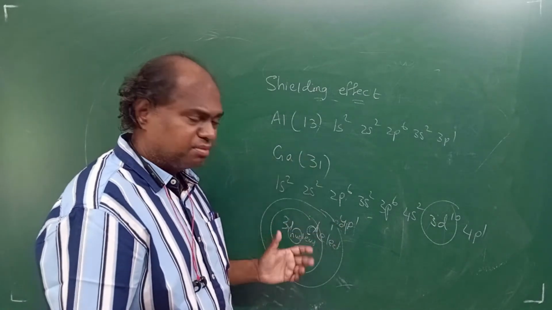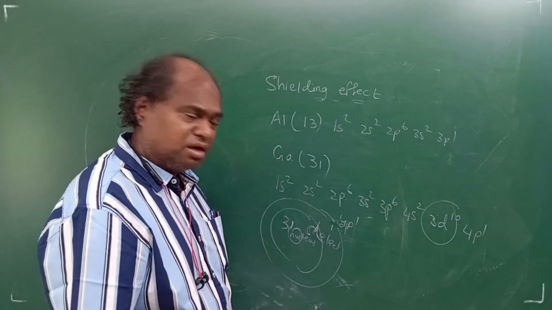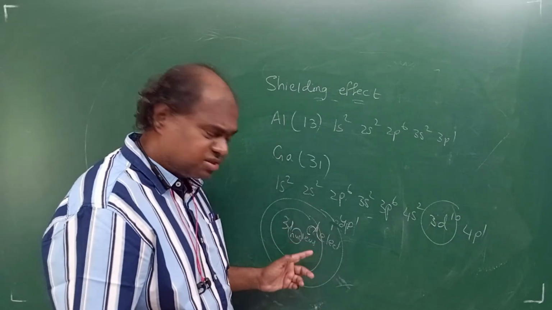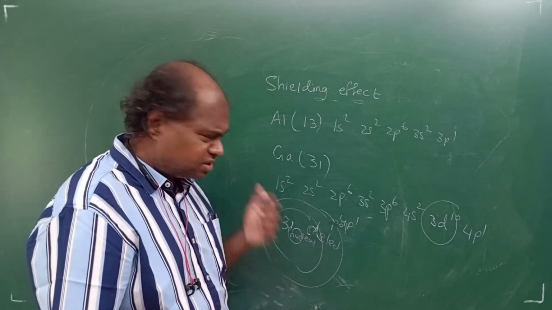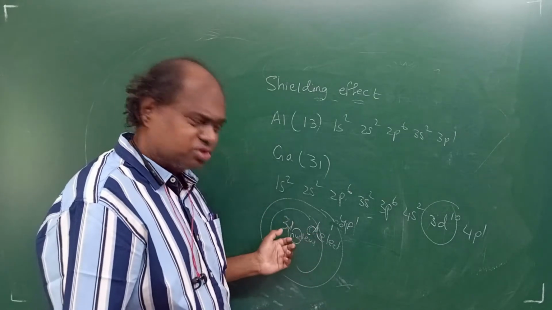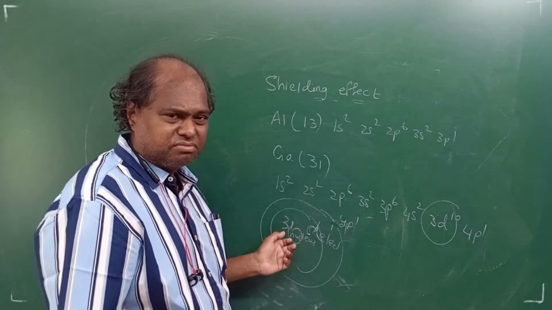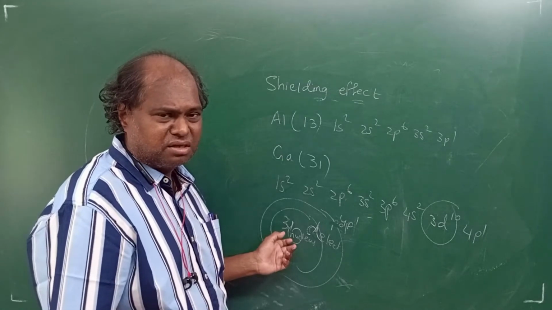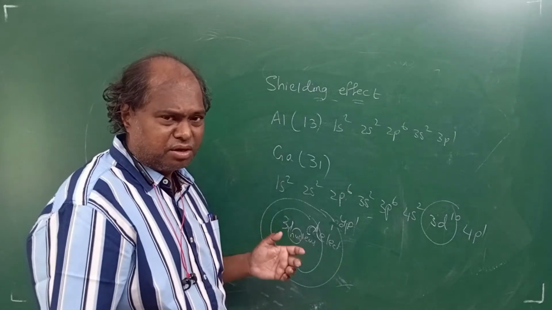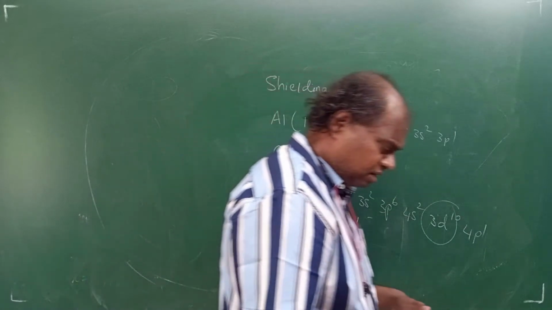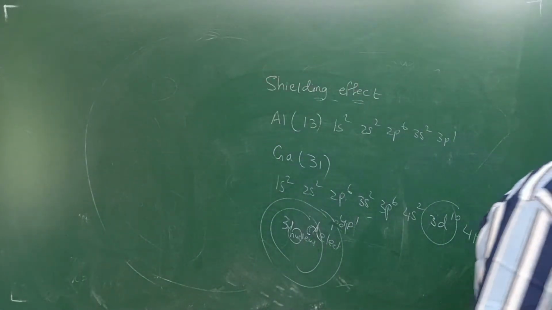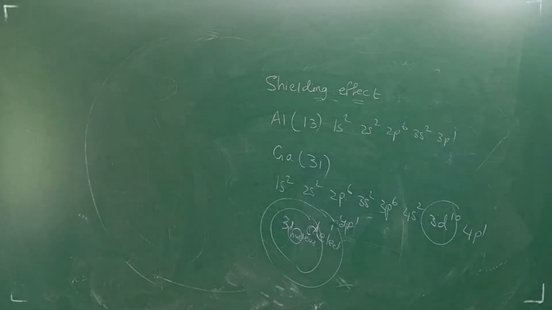Aluminium only 30. So size will come down. Clear? So though you are adding new shells, the D electrons don't have that much relationship with the nucleus. They're not shielding much, like clear. Are you getting the point? Shielding effect means, I told you, like your mother is shielding you from father. Okay? But it depends, like sometimes your mother can shield very nicely, right?